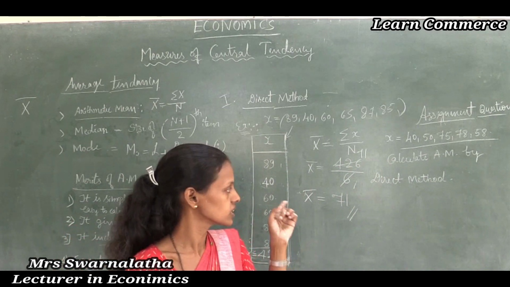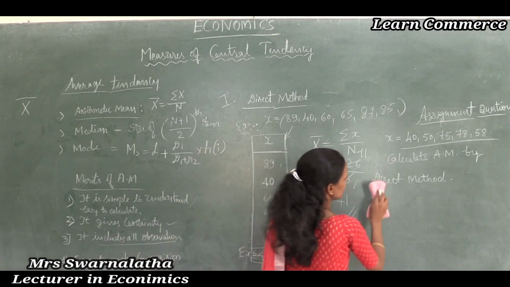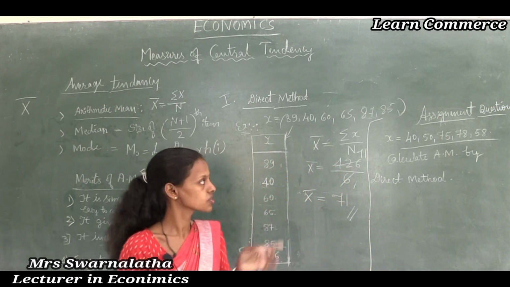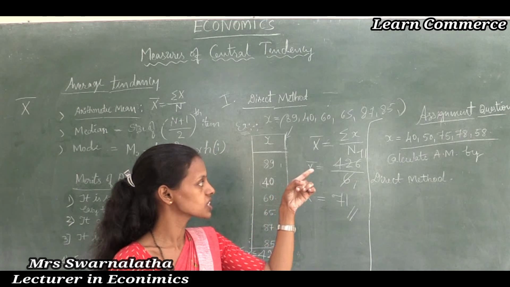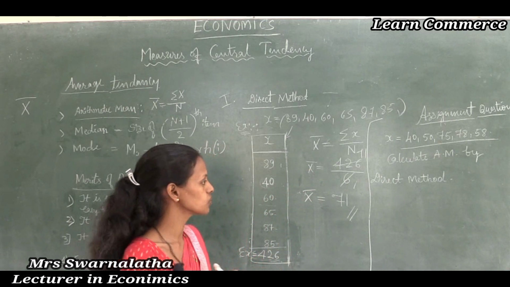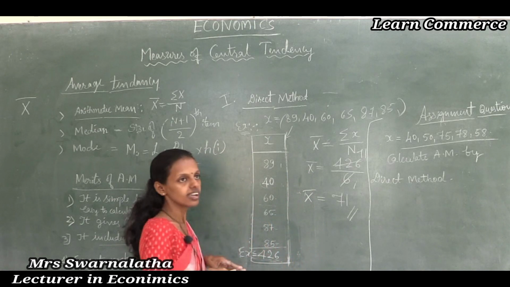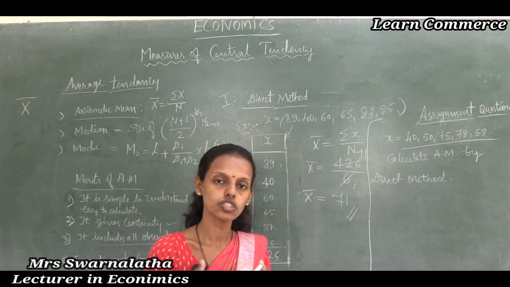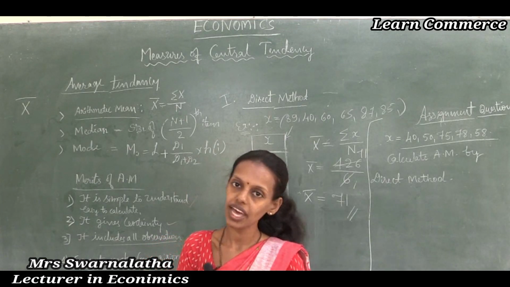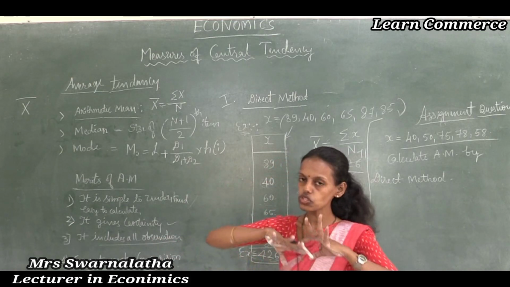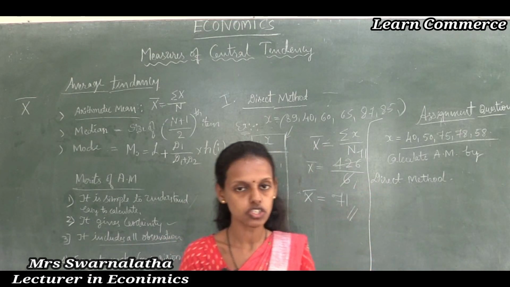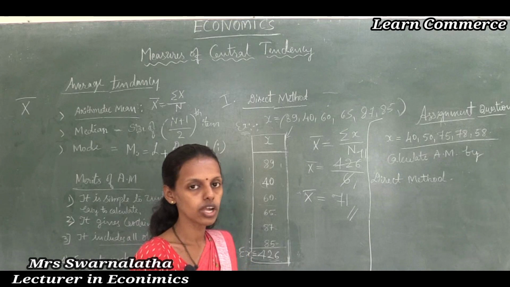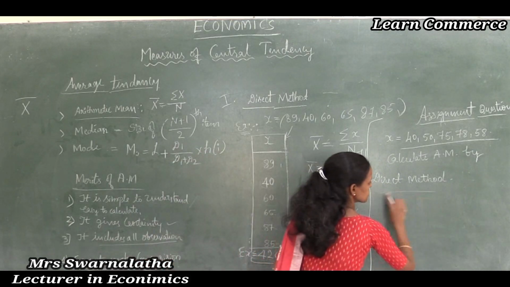What you have to do, you know that. To find the arithmetic mean by the direct method, you have to find summation x divided by how many observations there are, that is summation x by n. It is a very easy, simple method of calculation, easy to understand, easy to compare, and certain. It includes all the observations, so don't leave any observation, students. This is the direct method to calculate the arithmetic mean. Next class we are going to study the assumed mean method.